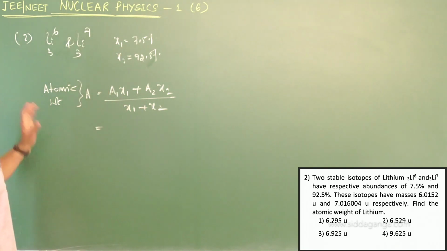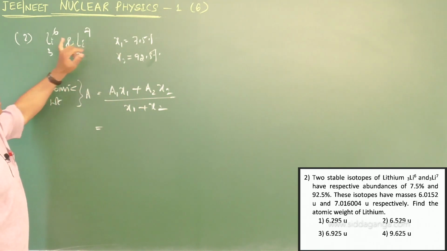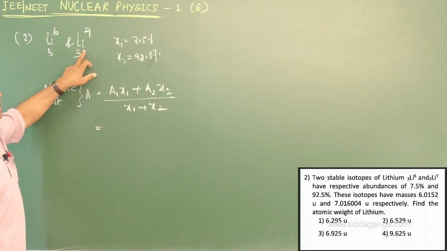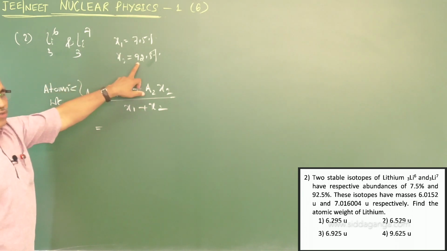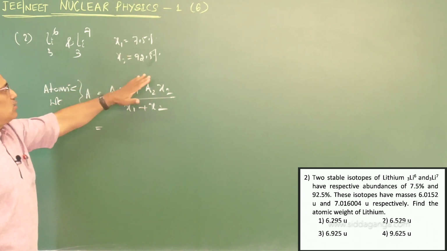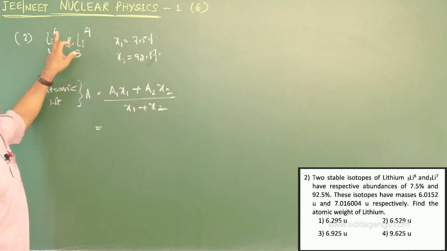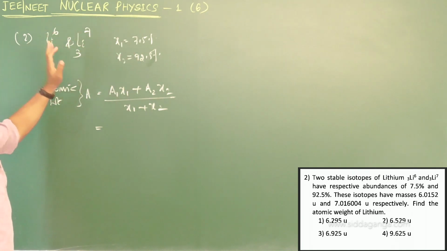If you take 100 atoms, lithium-6 is 7.5%, and lithium-7 is 92.5%. Or if you take 1000 atoms, there are 925 atoms of lithium-7 and 75 atoms of lithium-6.